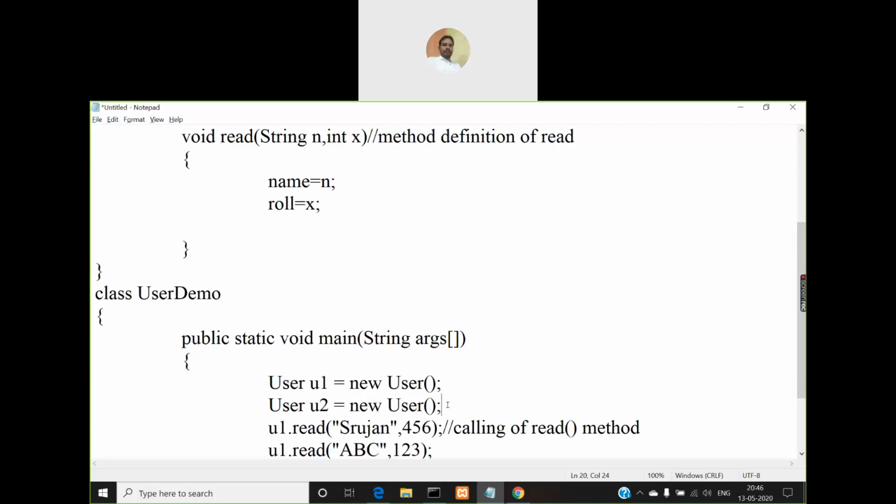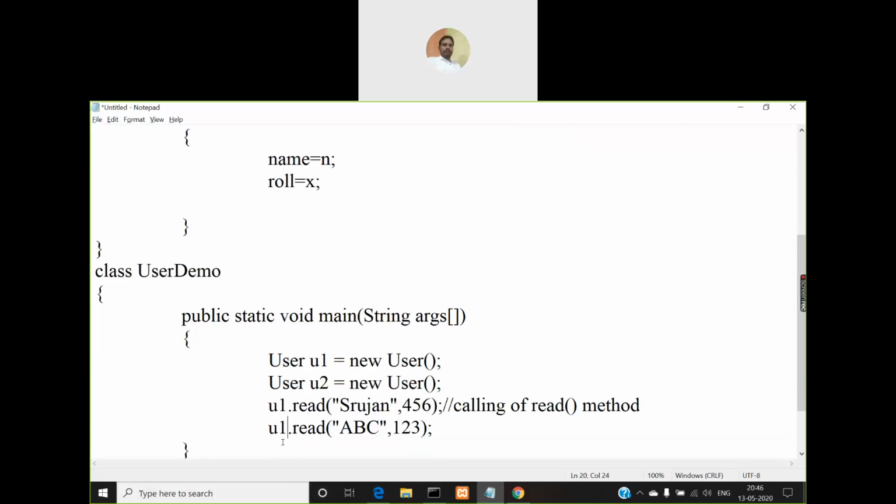So you can create a new object u2 like this. So instead of using u1 here, I'll use u2 here. Then both Srujan 456 will be there and ABC 123 also will be there, right?